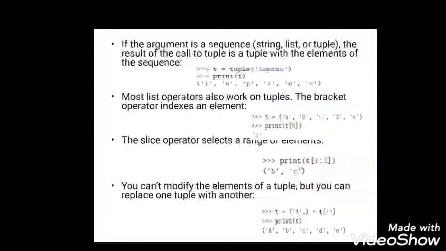If I am trying to modify, for example, print t of 0 is equal to F, or print t of 0 is equal to G, you will get an error. The reason is a tuple will allow you to access an element, but you will not be able to modify the element, whereas a list will let you access the element and also help you modify it, but this is not supported in tuples in Python. Just make a note of it.